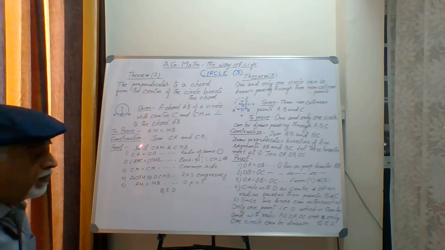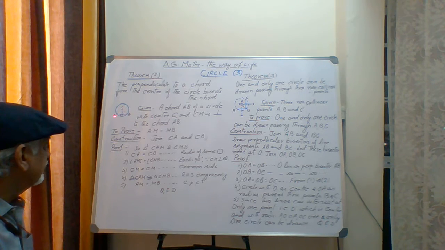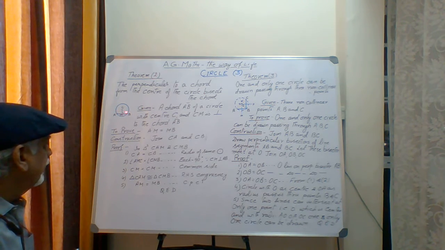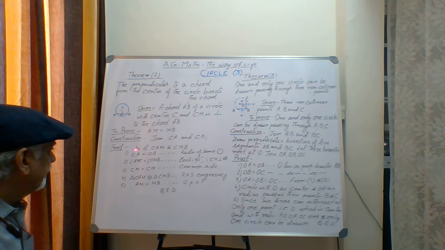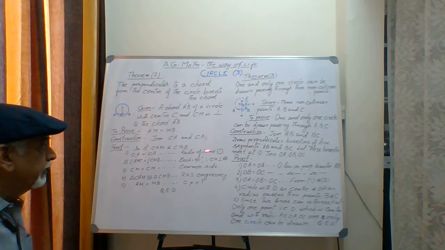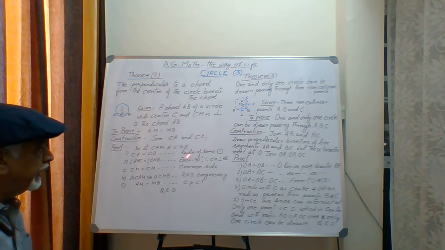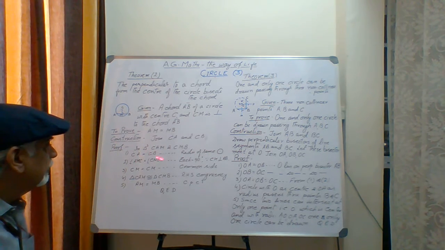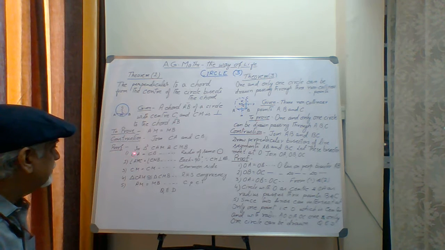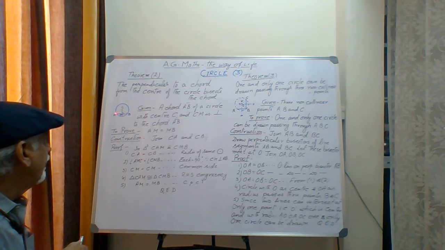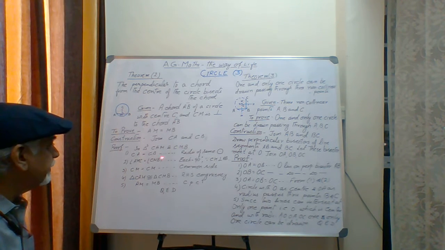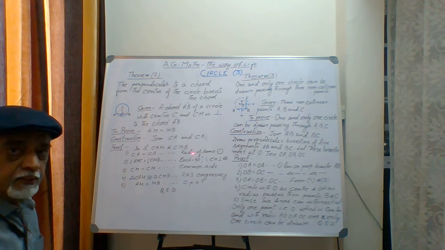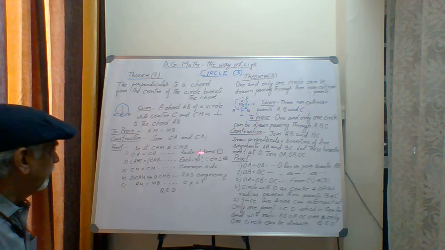What is the proof? We take two triangles. One triangle is CAM, another triangle is CMB. These two triangles I am taking, and I will write step by step the statements, and on the right side you have to keep writing the reason for each statement. So the statement is CA is equal to CB. What is the meaning? The dotted lines are equal. Why are they equal? Because they are the radii of the same circle.